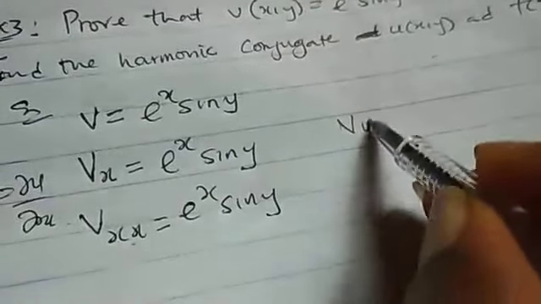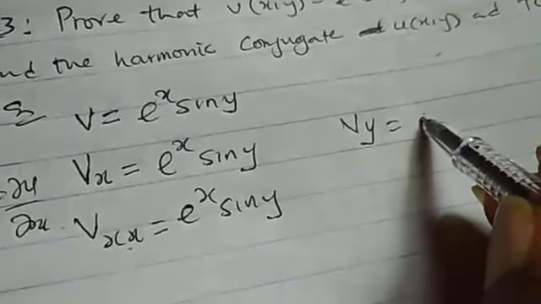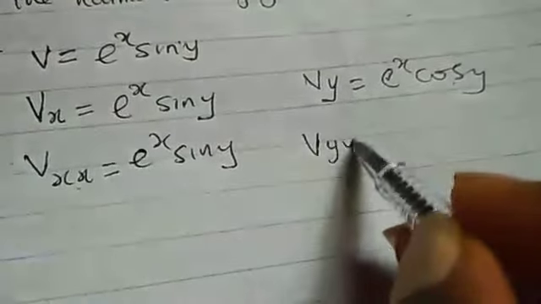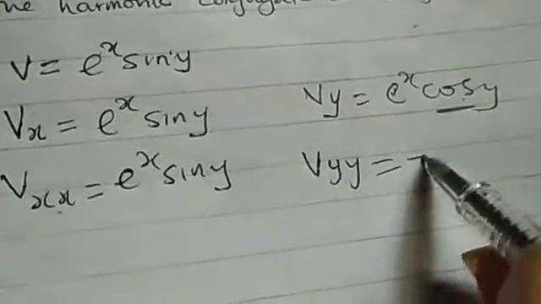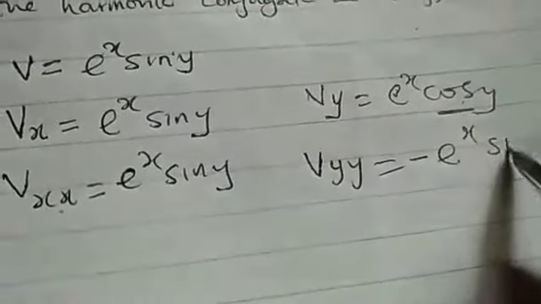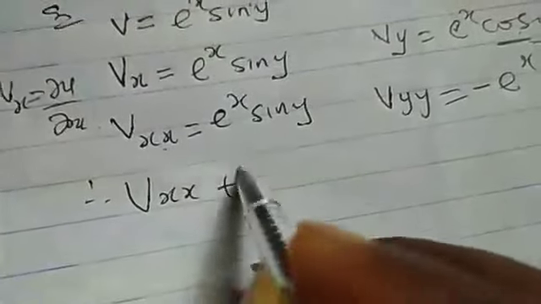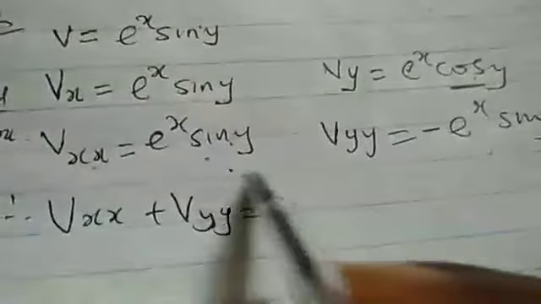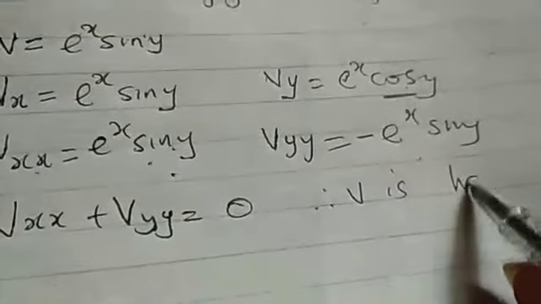Also, we need vy. Differentiating with respect to y, I will have exponential s cos y, because if I differentiate sine y, I will have cos y. vyy, if I differentiate this cos y, I will have minus sine y. So our answer is minus exponential s sine y. Therefore, vxx plus vyy, if you add it together, you see that it is equal to 0. Therefore, v is harmonic.